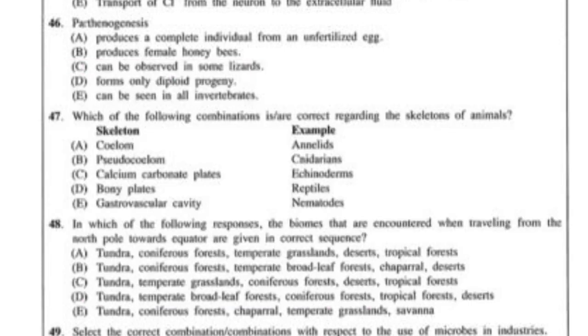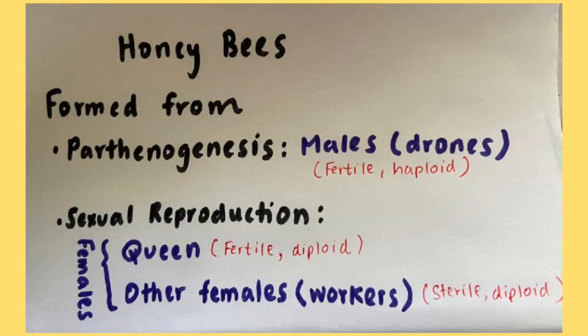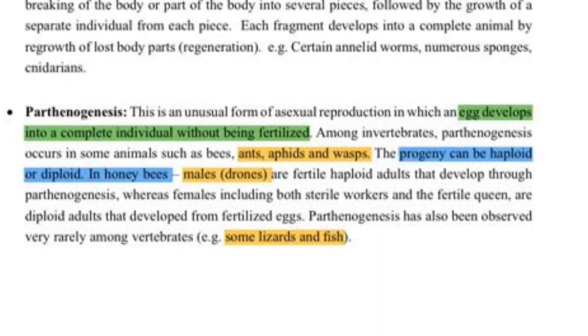Question number 46 is about parthenogenesis. So we know in parthenogenesis there will be an egg cell, and without fertilization, without fusing with a sperm, this egg cell will develop into a complete individual. So considering that, statement A says produce a complete individual from an unfertilized egg. That is correct. B says it produces female honeybees. That is wrong. If you read the section under parthenogenesis, you can see only male honeybees are produced by parthenogenesis. So they are called drones.